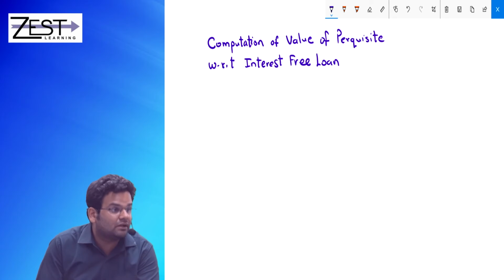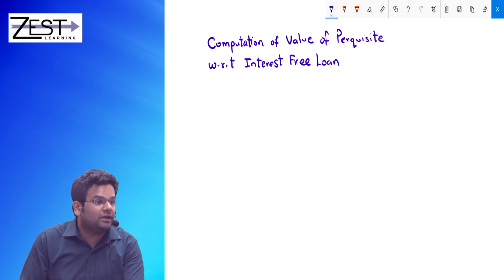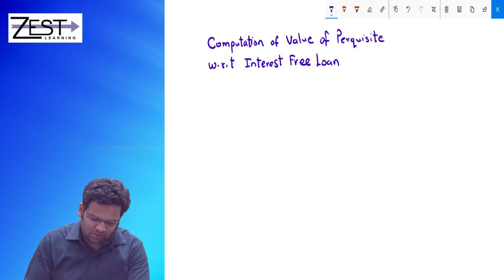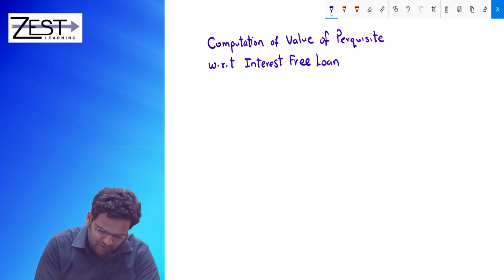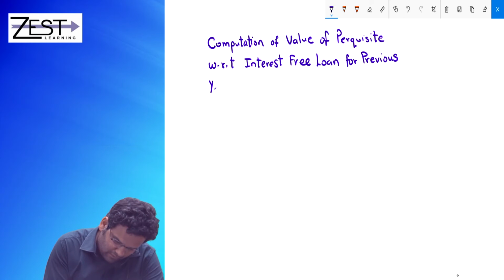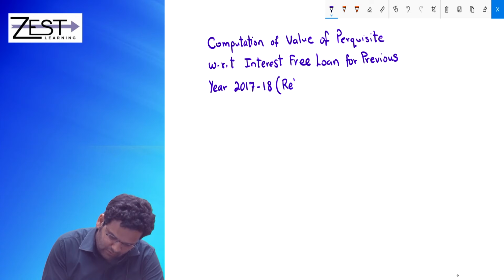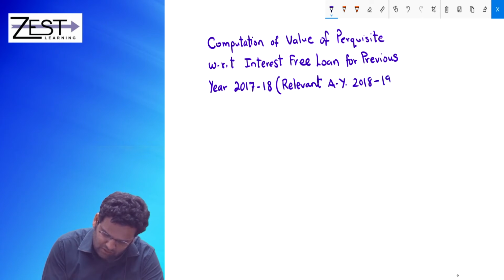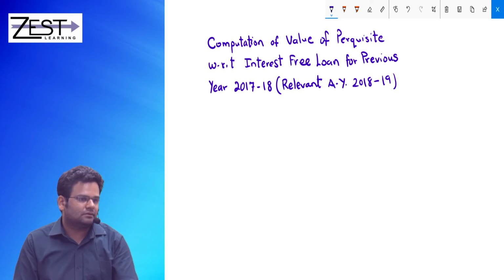Yes, because nothing is recovered from the employee towards interest. So it is computation of value of Perquisite with respect to interest free loan for previous year 2017-18. Relevant AY will do, if written the other way, 2018-19.